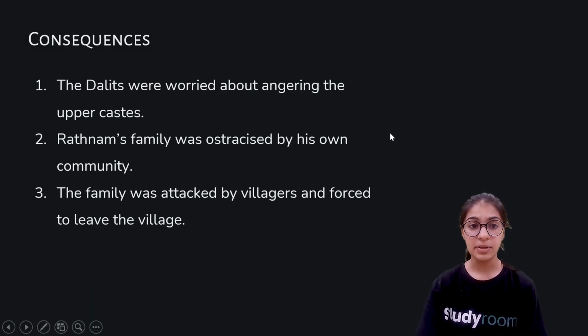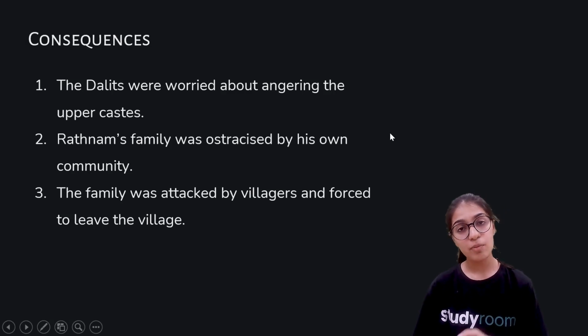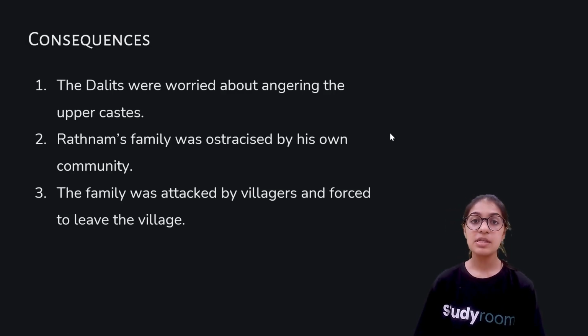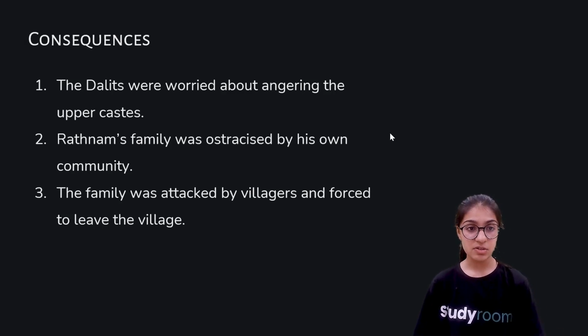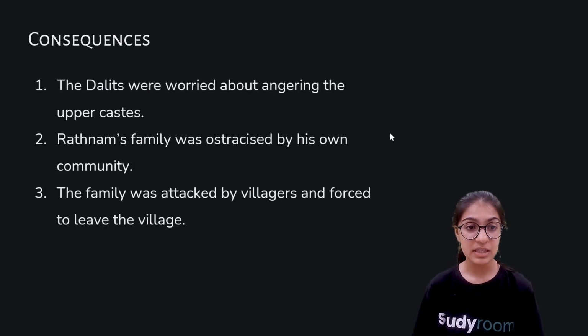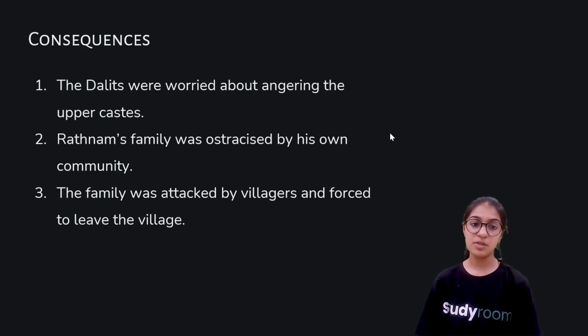Let's see then what happened. The police obviously took some steps because his right was being violated, and here are some consequences which have been written. Let's first read. The Dalits were worried about angering the upper caste. Ratnam's family was ostracized by his own community, and the family was attacked by the villagers and forced to leave the village.